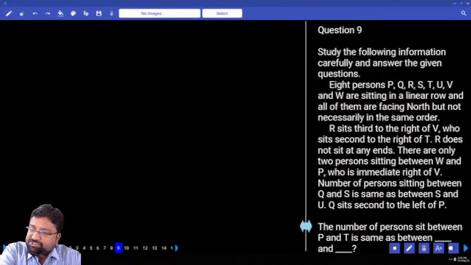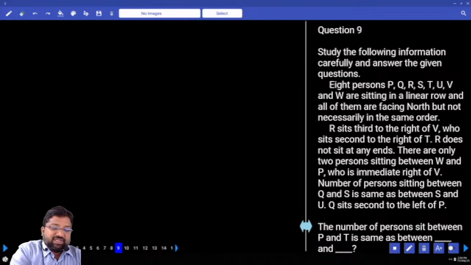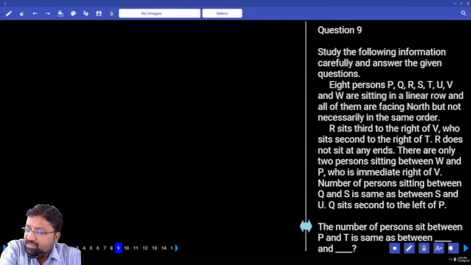8 persons P, Q, R, S, T, U, V, W are sitting in a linear row. All of them are facing north, but not necessarily in the same order. How many persons? 8 persons sitting in a linear row, and they are sitting in a straight line.